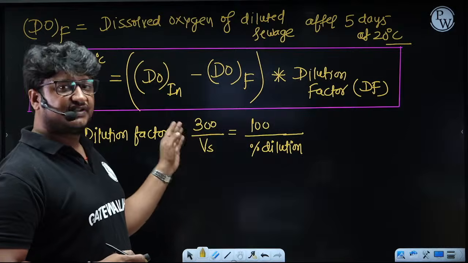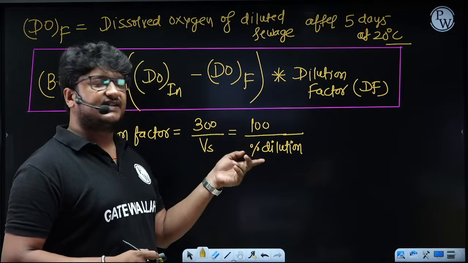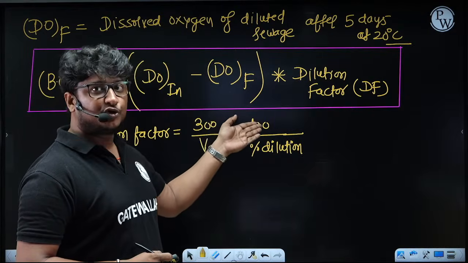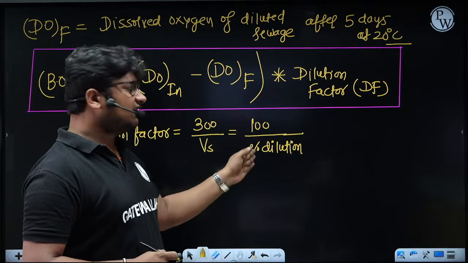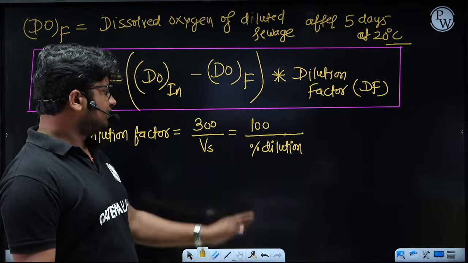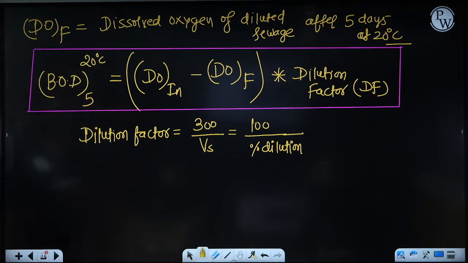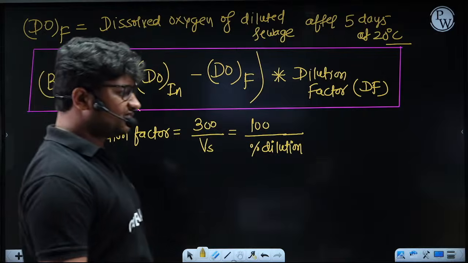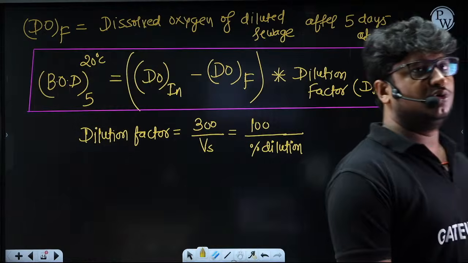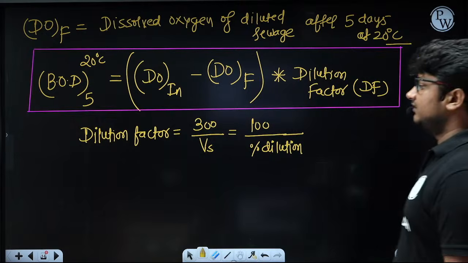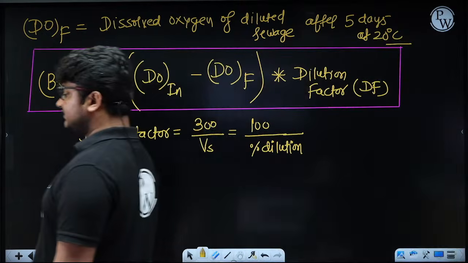Either you can use this formula, or if you want to talk in percentage, the total percentage will be 100 divided by the percentage dilution. So this is the formula which you have developed through the experimental method. Anyone having any doubt in this discussion?